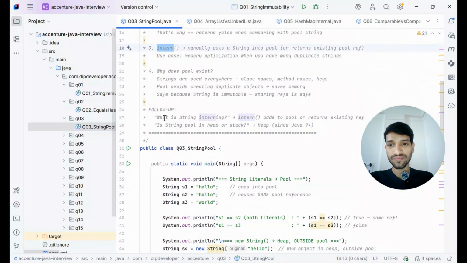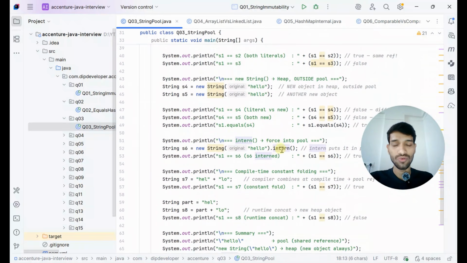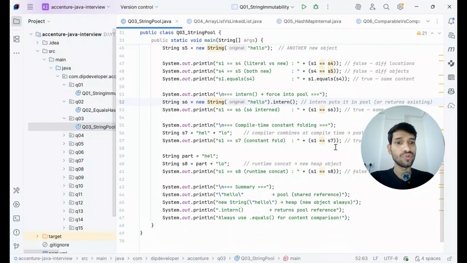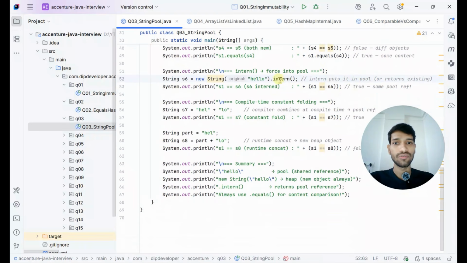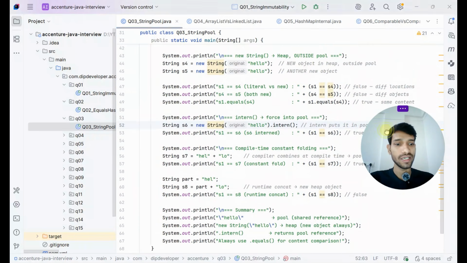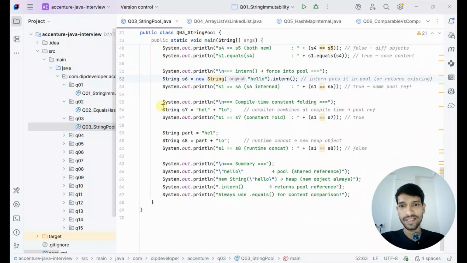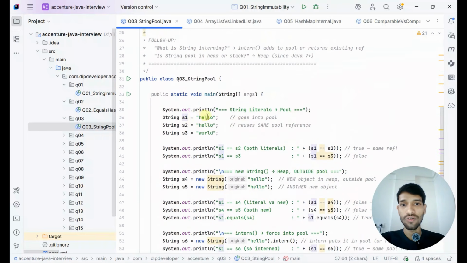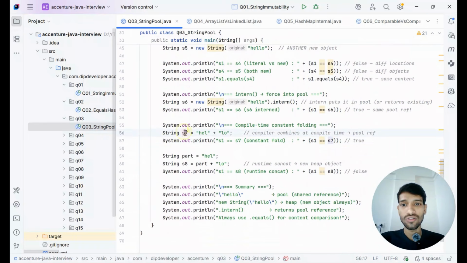We will understand this. If we check this new String with intern, the new String is stored in the heap area, and if we do dot intern, intern puts it in the pool or returns the existing one, you can think like that. And one more thing, this is one of the trickiest questions. If s7 equals "hello" plus "hello", it is combined by the compiler at compile time. So for example s1, what is s1? s1 is hello, it is in the pool area, and s7 is also hello, in the same pool area, so it returns true.